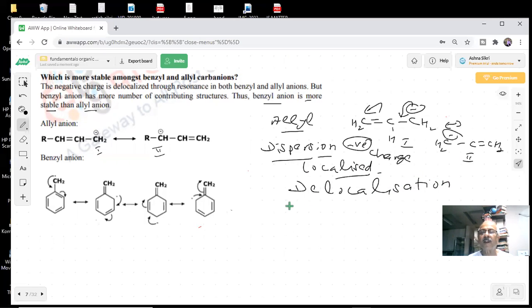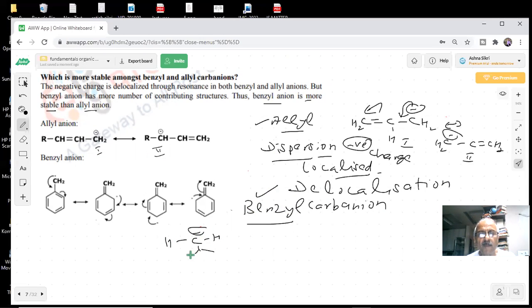Yes, sir. Okay. So here is another one which I always talk of, benzyl, students. Benzyl is also a big group. It will be there in the exam, always somewhere in the paper. So you know what is a benzyl group? Yes, sir. I'm talking of the benzyl carbanion, students. You can draw this in your notebook. Then what is happening? You have a negative charge, and this type of system is there: single bond, double bond, single bond, double bond, single bond.